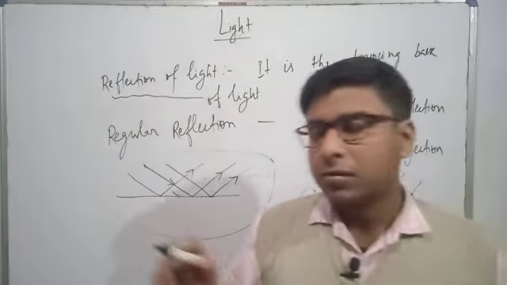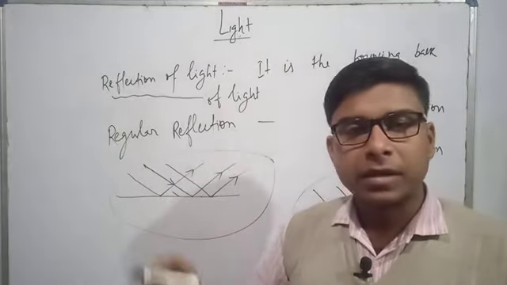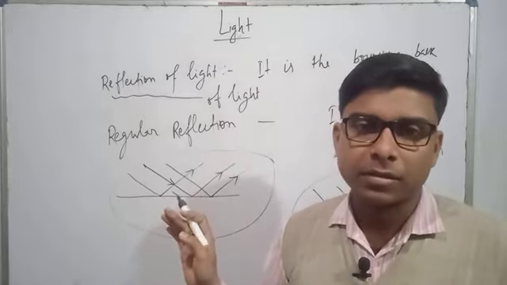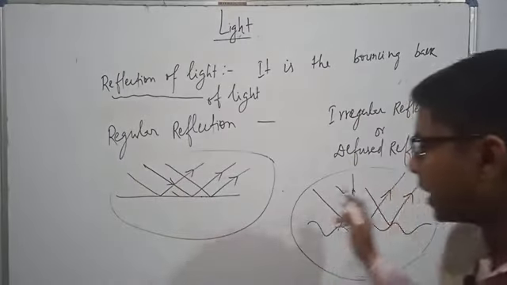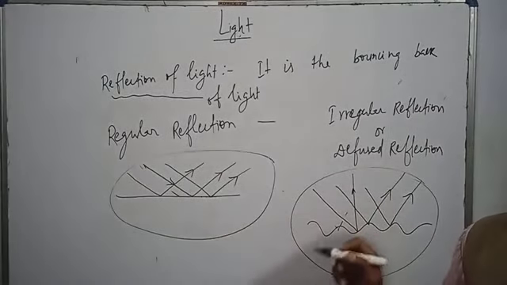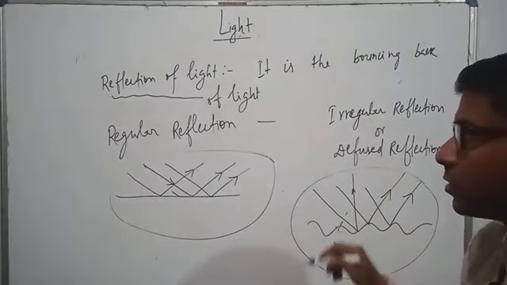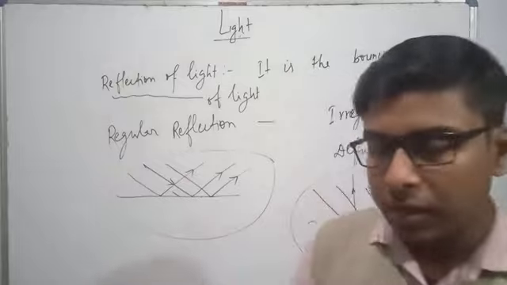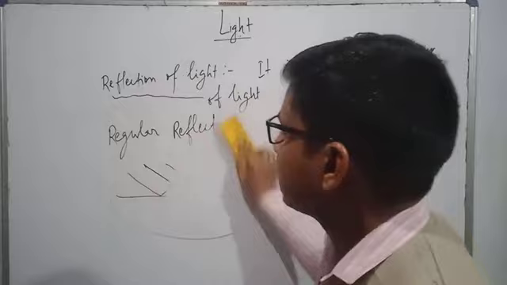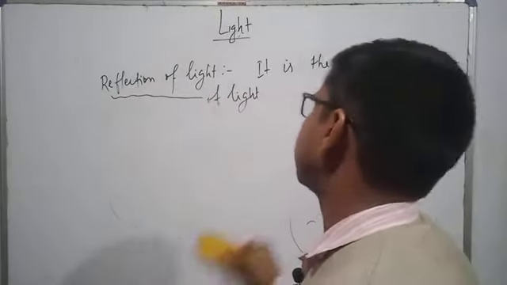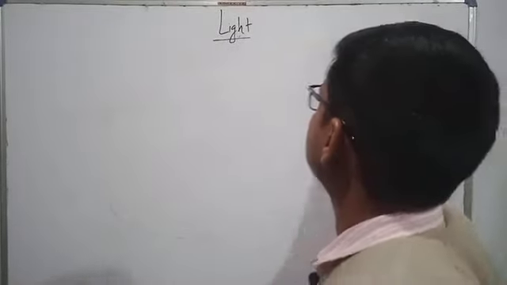What is regular reflection? When the light rays fall on a particular surface, after reflection the light rays are reflected in the same angle, on a particular fixed angle. That is called the regular reflection. When the light rays are reflected in different angles, they are called the diffused or irregular reflection. Hope it is clear to you what is regular reflection, what is diffuse reflection. Now the first topic of this chapter is going to be the laws of reflection.